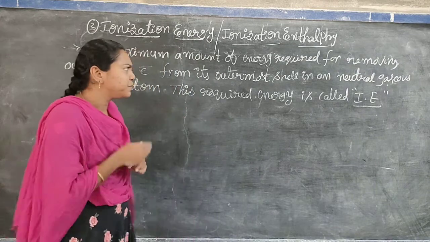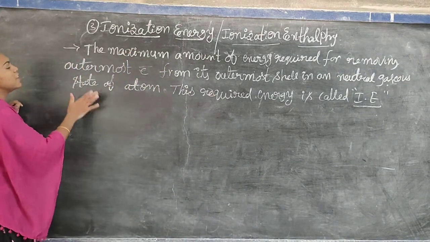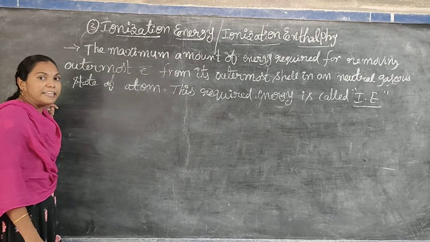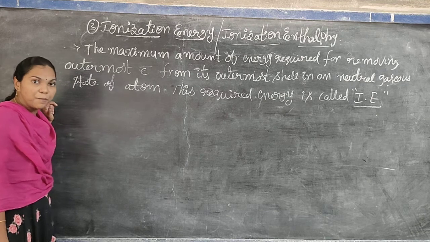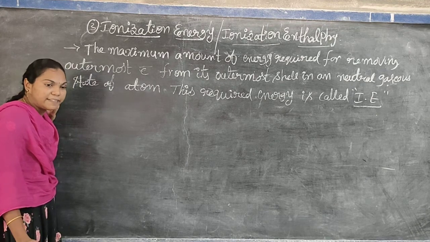For that type of atoms, we classify the ionization energy into IE1, IE2, IE3 and so on. Maximum IE1, IE2, IE3 only.